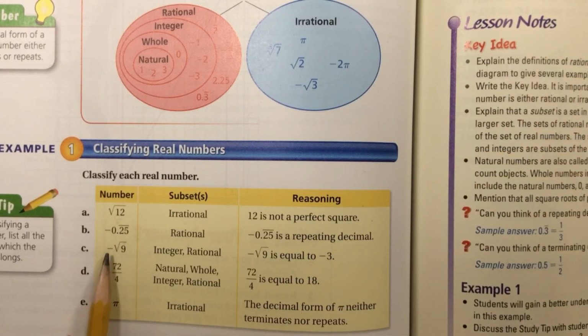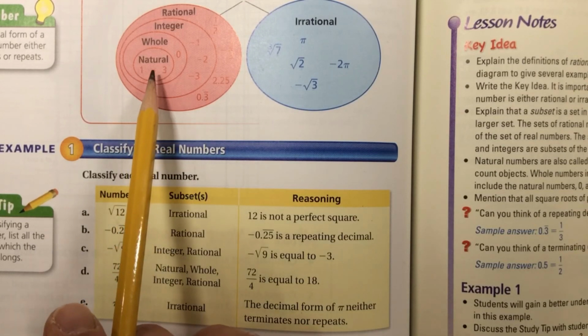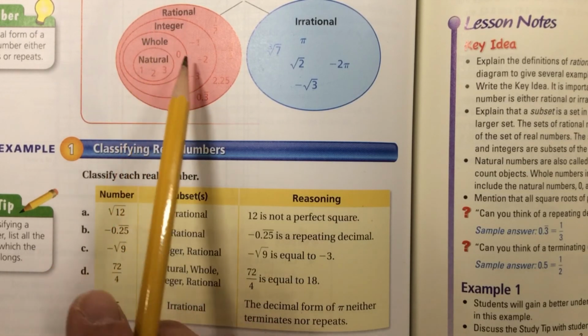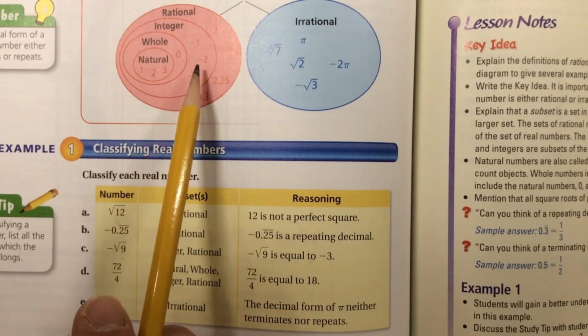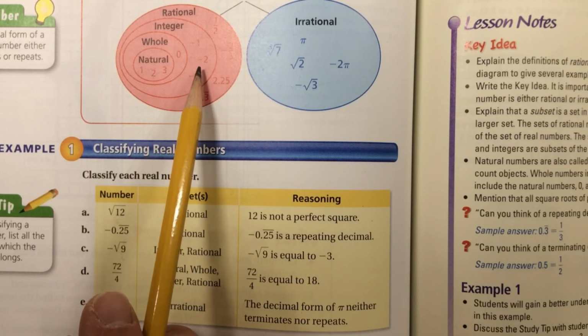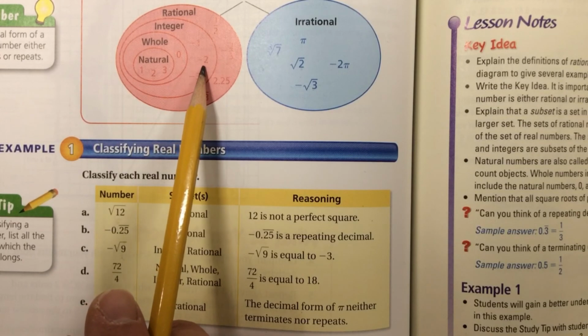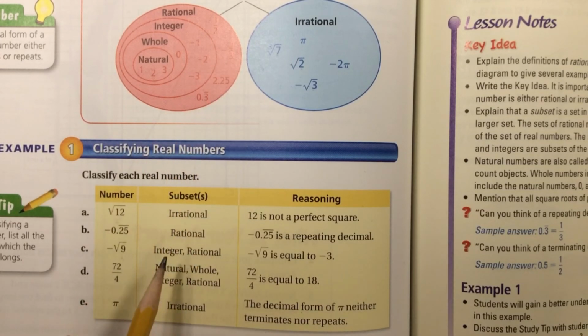For C, negative the square root of 9. 9 is a perfect square because the square root of 9 is 3, so the answer to this would be negative 3. So let's look up here. Negative 3 does not fall into the natural counting numbers. It is not a whole number, but it is an integer. So if I threw a dart and went through this integer oval, it would also go through this rational oval. So integer, rational, because negative the square root of 9 is equal to negative 3.